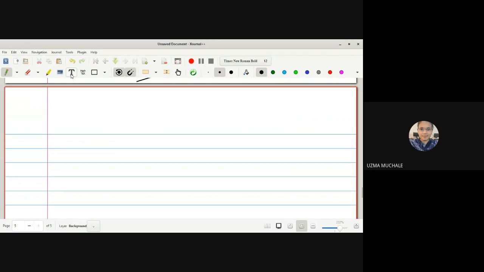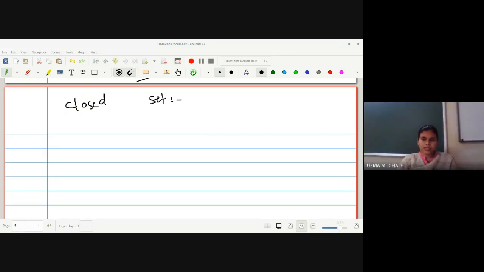In the next lecture we will go for the properties of the closed set, the definition of a closed set. Whatever I am doing here, you have to do for all the things we have seen in real analysis. Can we solve such examples of limit points in real analysis too? Whatever examples we have solved about limit points in the topological space, you can solve for real analysis also.